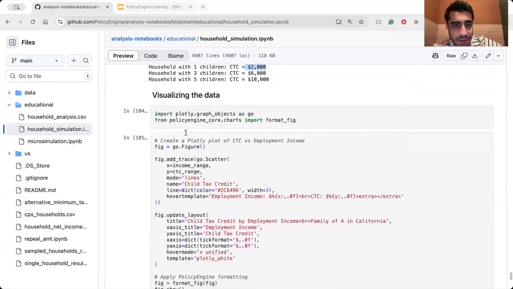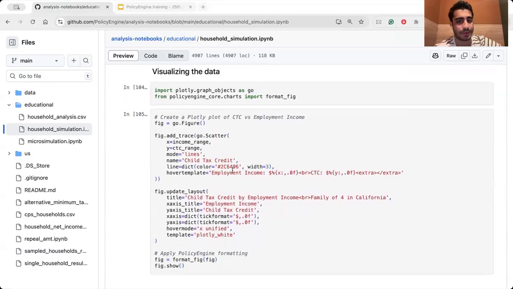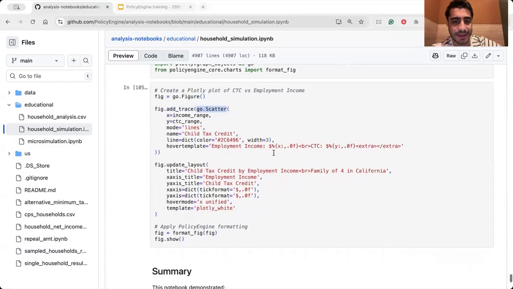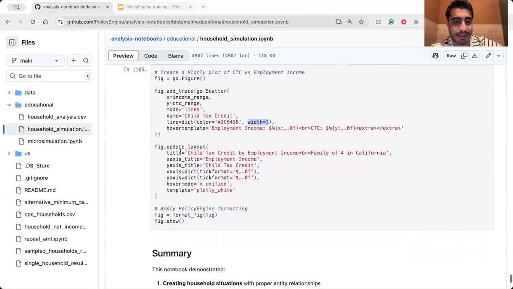And when you want to visualize the data easily, you can just pass the variables. You can first add a trace and use go.Scatter to get a scatter plot with that. And also you can set the depth here. And if you want to update the layout, it's easy, you can just set the tick format and everything, and you can use some templates.